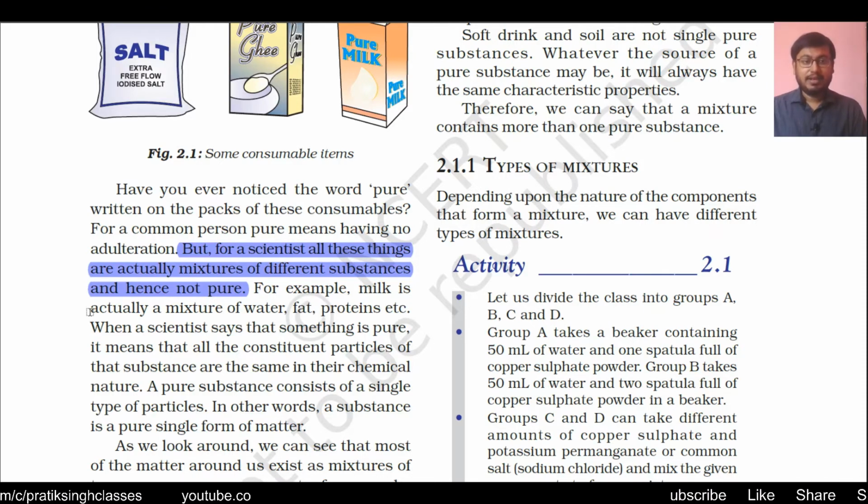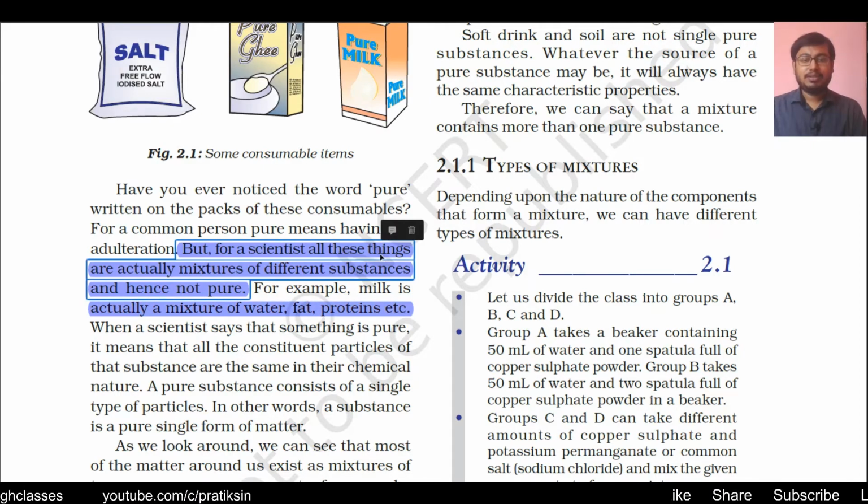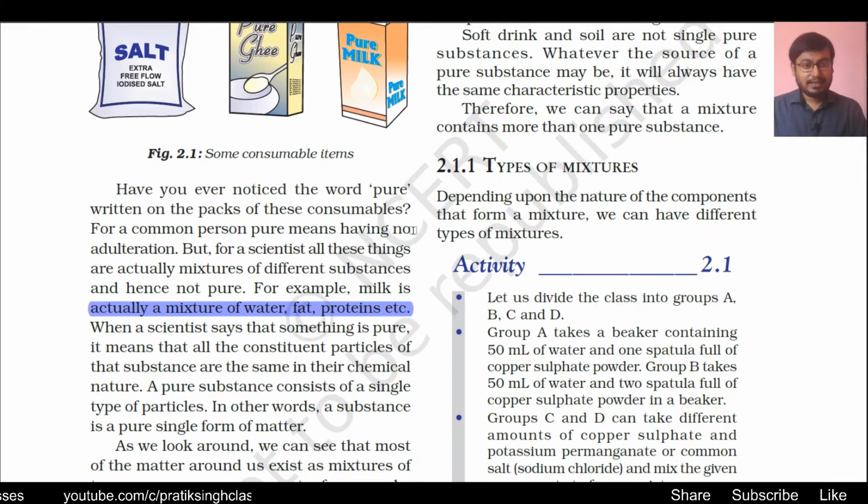For example, milk is actually a mixture of water, fat, proteins, etc. Whichever animal's milk you take, it contains water, fat, protein, lactic acid and a lot of other things, like caseins. That is why milk is also not a pure substance in the world of science. But when we buy milk from the milkman in our day-to-day life, in common sense we say it is pure if no extra water is added to it.